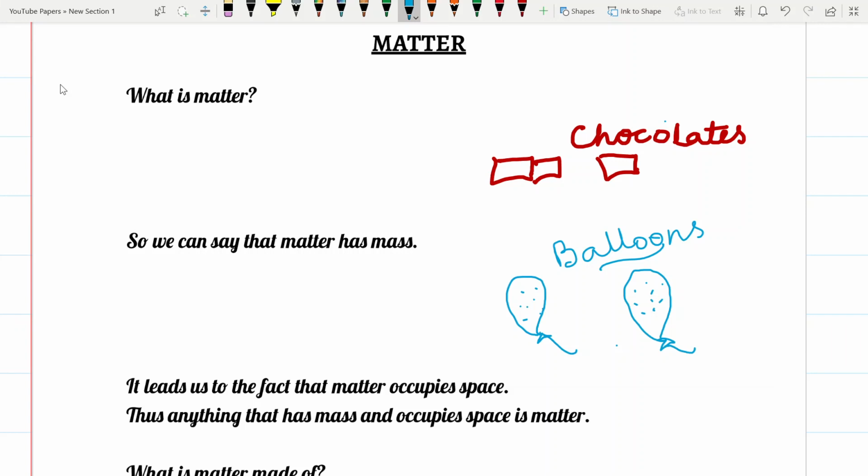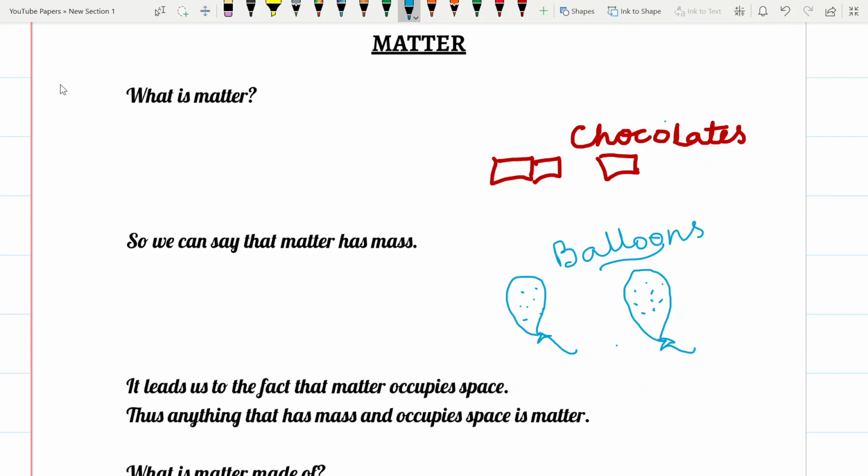Actually, a day before I was sitting on a park bench and I saw that two children were playing there. Suddenly they took out two chocolates from their pockets, and just when they were about to eat, one of the children found that the chocolate was a little bigger in size and he said so to his friend. Suddenly they started comparing the size. Unknowingly, what they were doing was comparing the mass content of the two chocolates.